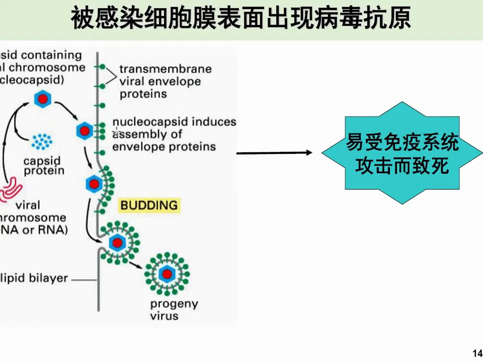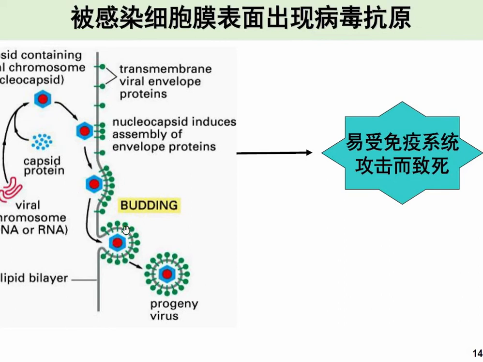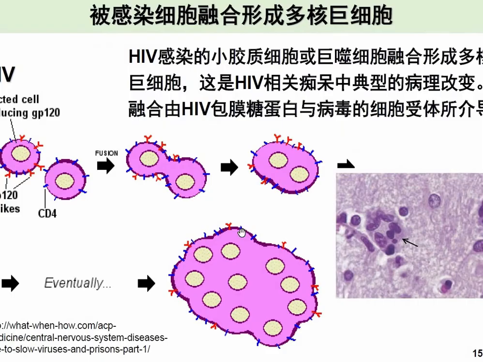Now this is an example of how a virus will enter into the body. This is a chromosome of DNA, the capsid will form, and then the virus capsid, and then spikes will form on the cell surface, and then through the process of budding or exocytosis, I think it is called, it will go inside. This is how a virus enters the cell body.